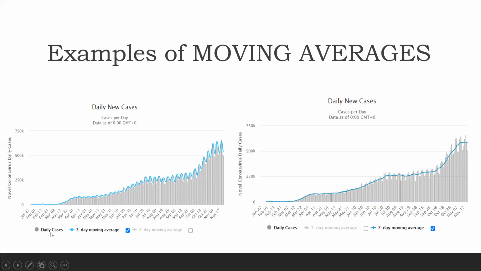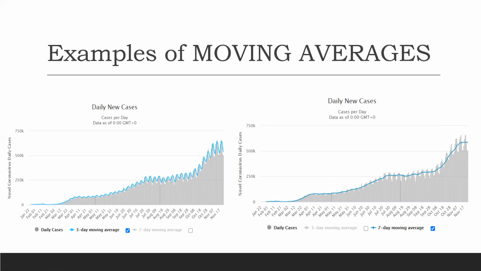So you can see below daily cases, 3-day moving average, 7-day moving average. On the basis of the 3 day average, how the cases are increasing, you can see on the graph like this. As you can see in 3-day moving average, the fluctuations are more. If I take the 3-day average. In the same graph, if you see 7-day moving averages, you can see more stability. The fluctuations are less.